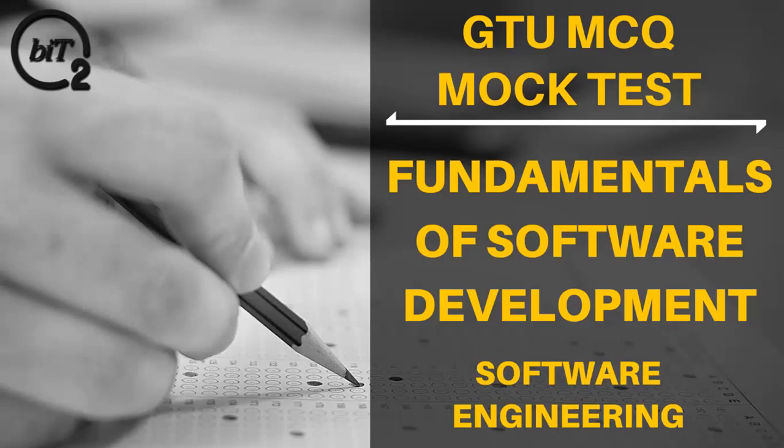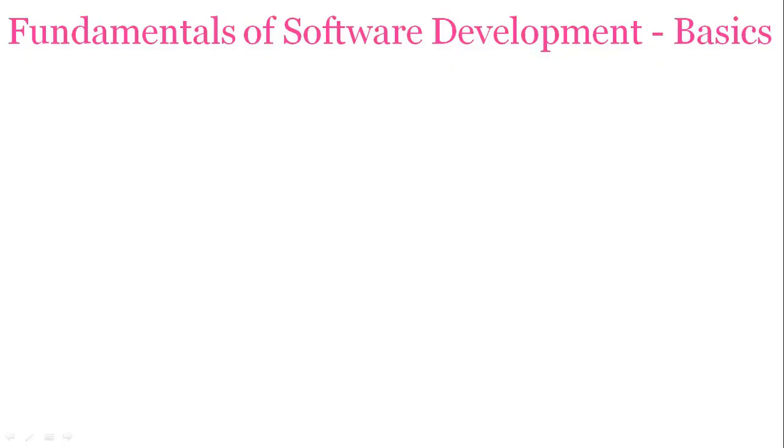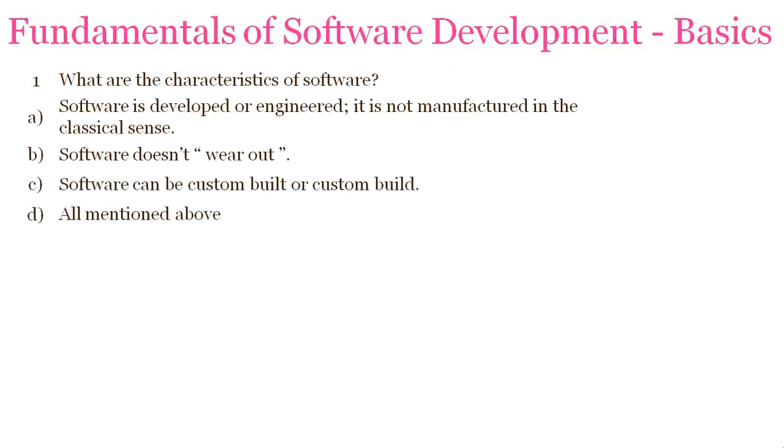So let's get started. Our first question is, what are the characteristics of a software? Software is developed or engineered and not manufactured, does not wear out, can be custom built, all of the above. And the correct answer is all of the above. These all are the characteristics of a software.